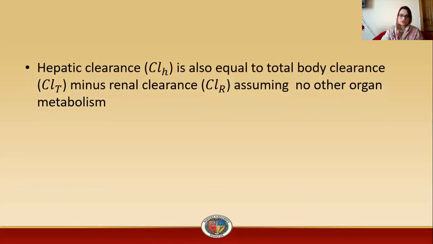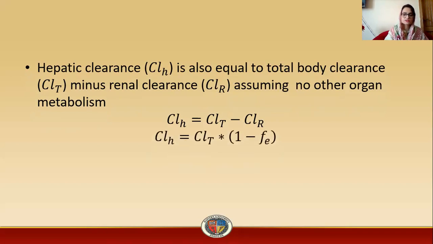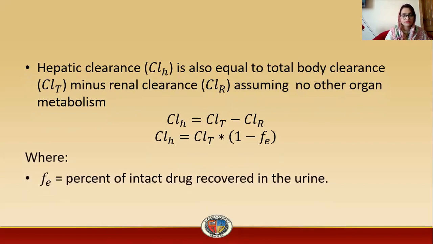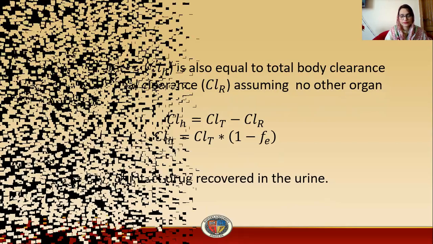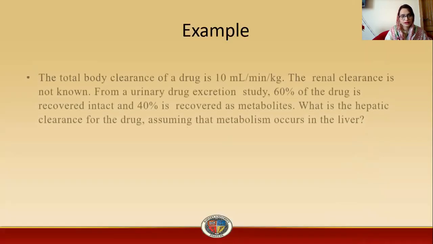Hepatic clearance is also equal to total body clearance minus renal clearance, assuming no other drug or organ metabolism. So clearance hepatic is equal to clearance total minus clearance renal. So clearance hepatic is equal to clearance total into 1 minus Fe. Fe is the fraction, or percent, of intact drug that is recovered in the urine. Okay, so here is an example.